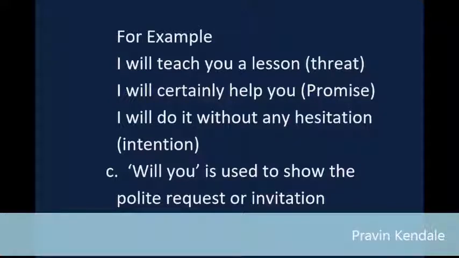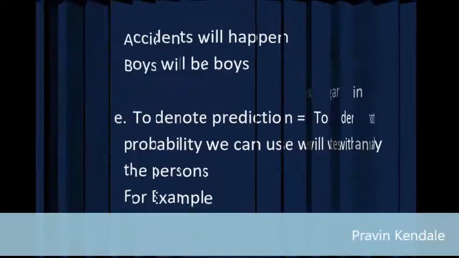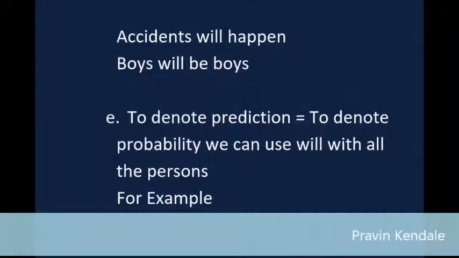C: Will you is used to show a polite request or invitation. For example, will you shut the door? Will you have some more sugar in coffee? D: Will with third person denotes any natural thing. For example, accidents will happen. Boys will be boys.